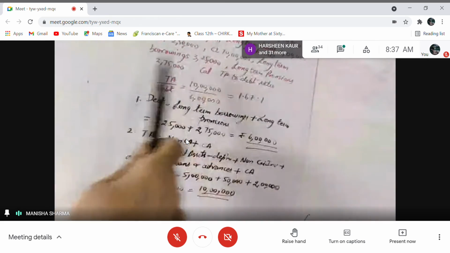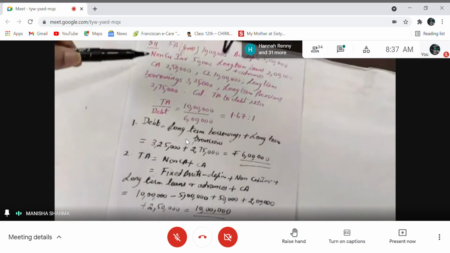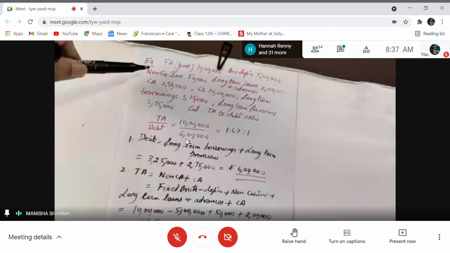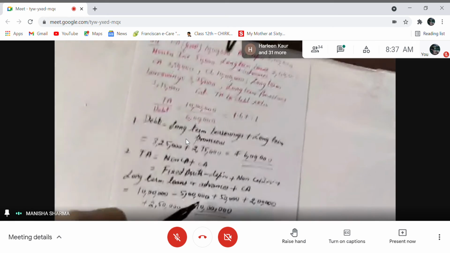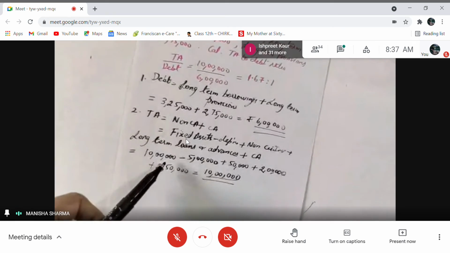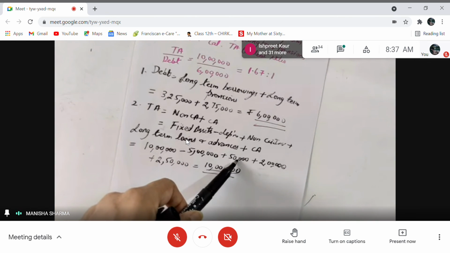Then in the list, you also have non-current investment. You can see 50,000 non-current investment. You know that non-current investment of 50,000 is also a non-current asset. So you take fixed asset minus depreciation plus non-current investment, right?